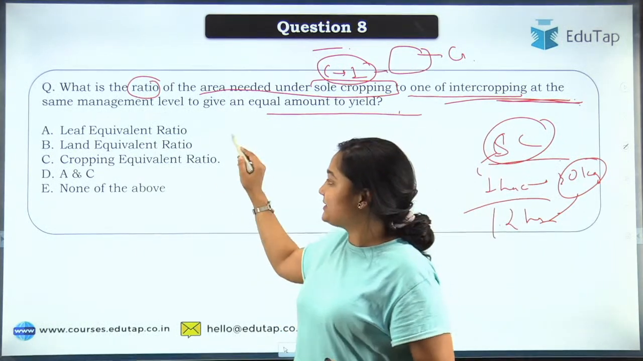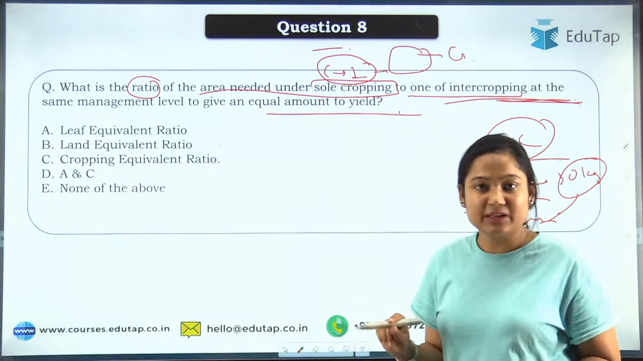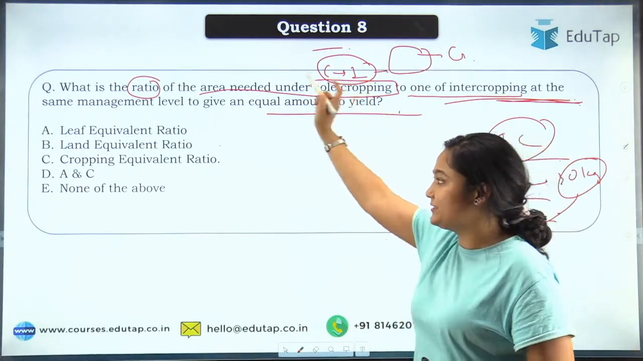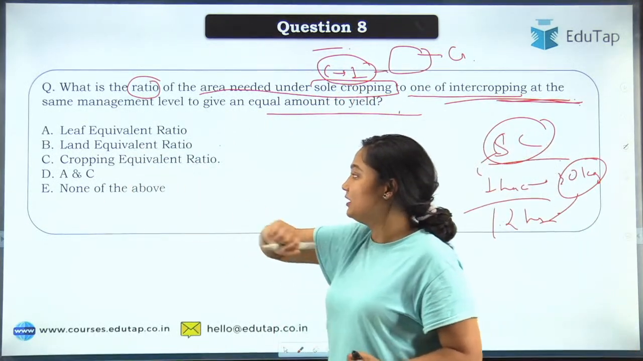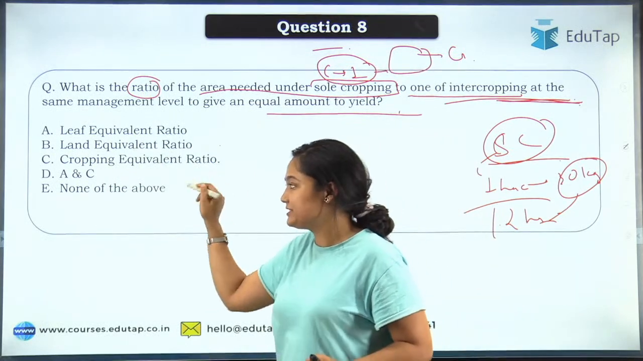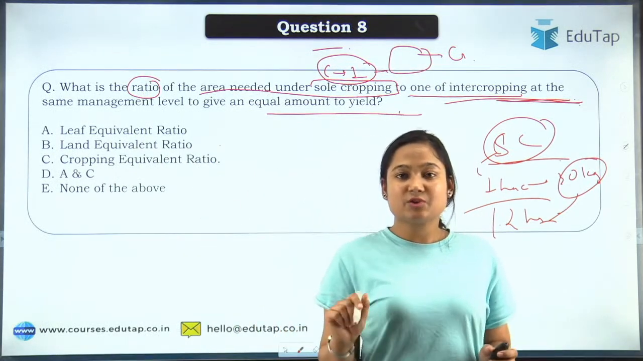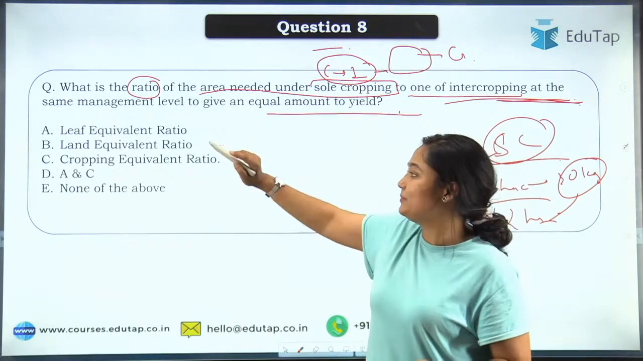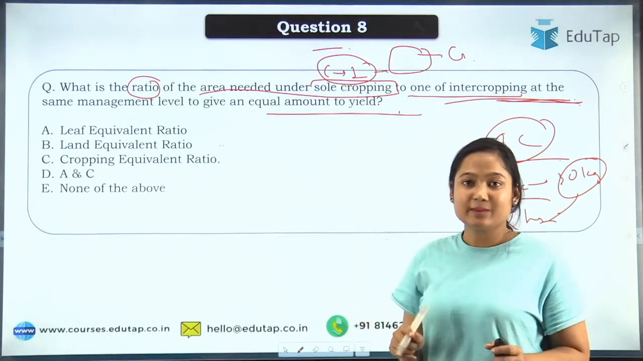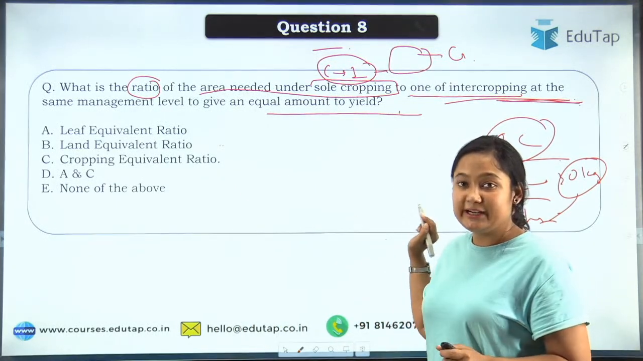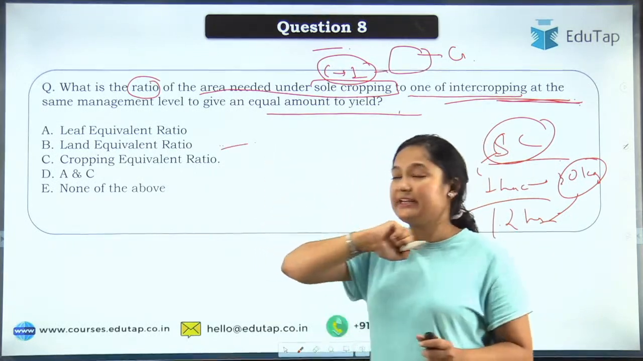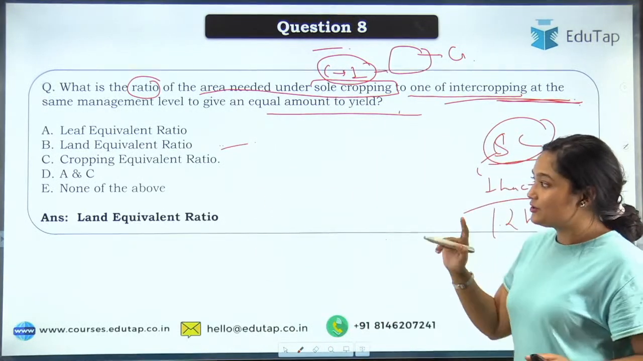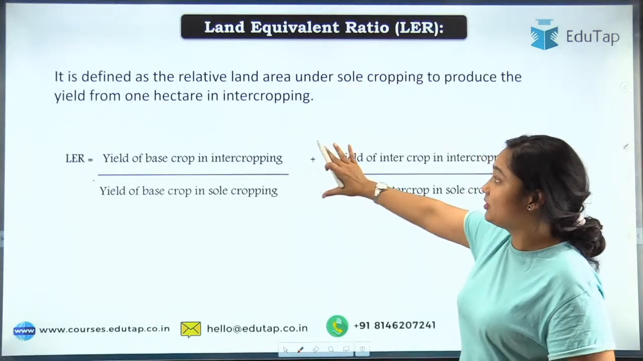So Albert is saying option B, land equivalent ratio. So do let me know, is it leaf equivalent, cropping equivalent ratio, both A and C, or none of the above? Thinker is also going with option B, that is land equivalent ratio, and that is absolutely correct. The correct answer is land equivalent ratio, not C, going by the definition.